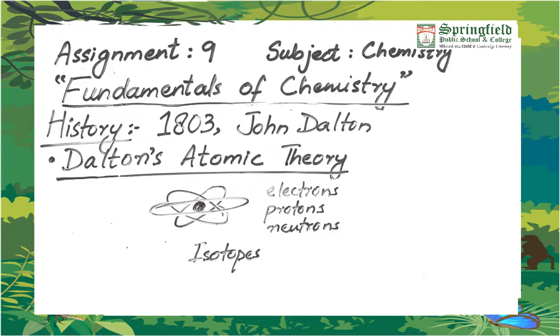Isotopes are atoms of the same element with different atomic masses but same atomic numbers. So Dalton was 50% right in his assumptions and 50% wrong, but still his theory helped the scientists to make further progress in the field of chemistry.